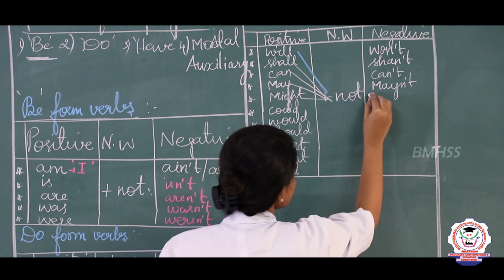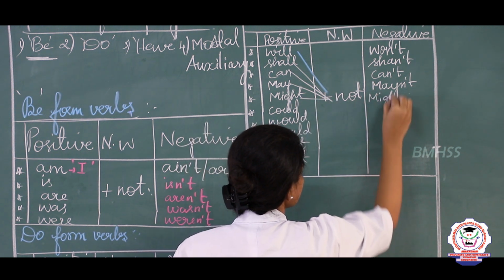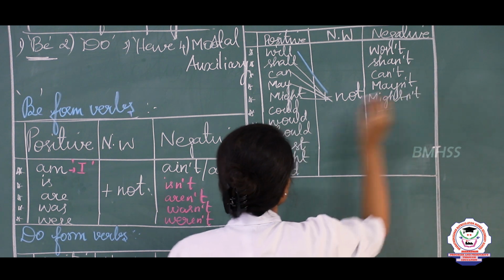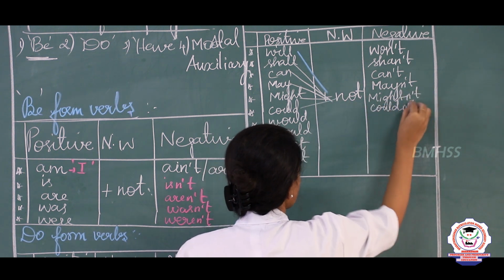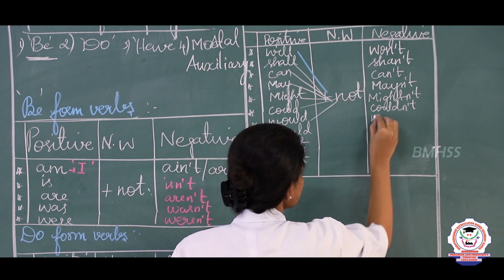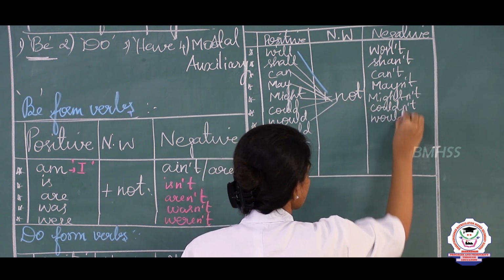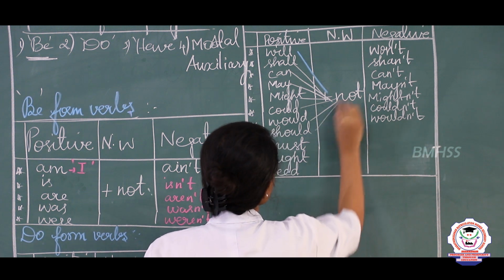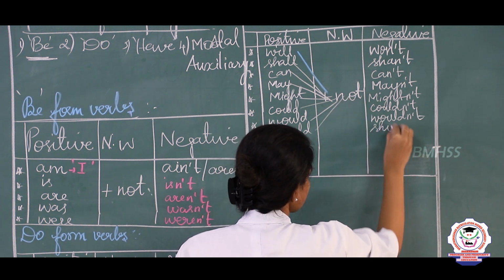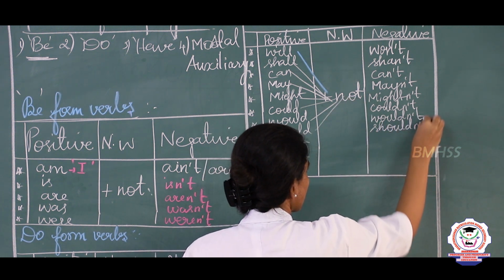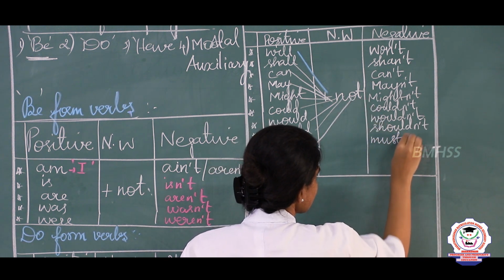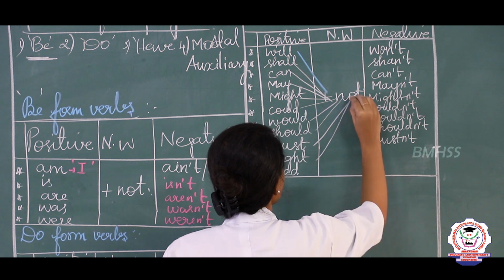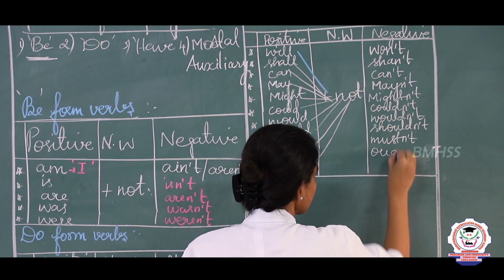And might plus not is mightn't. Could plus not is couldn't. Would plus not is wouldn't. Should plus not is shouldn't. Must plus not is mustn't. Ought plus not is oughtn't.